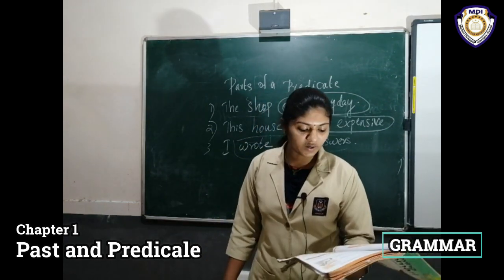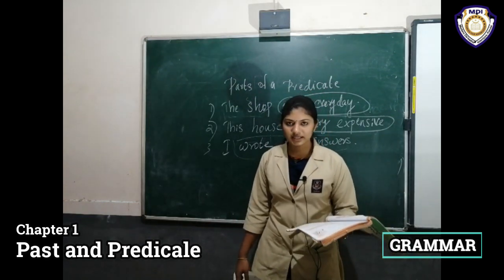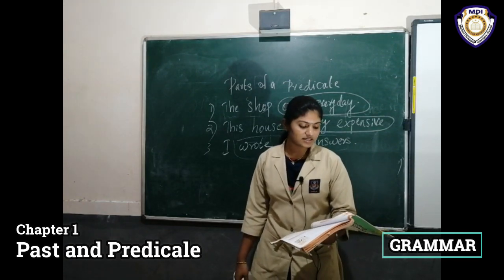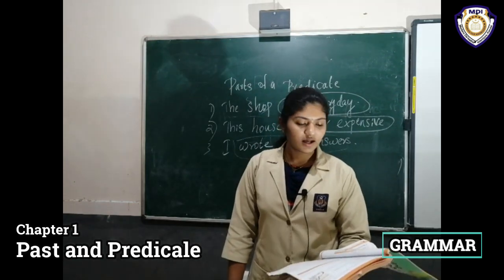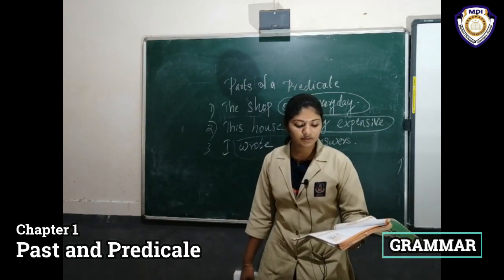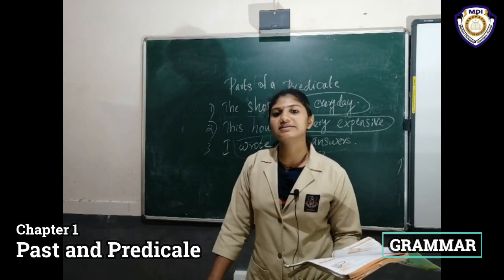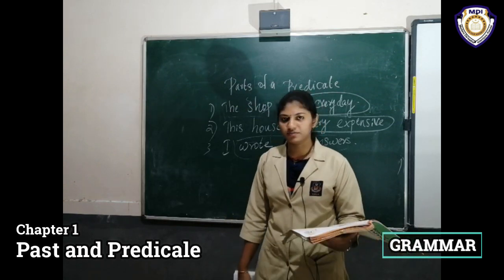Understand? And the second one, the bell is expensive. Here, the verb is. We already studied complement with verbs such as is, am, are, was, were, have, appear, become and look, and so on. Here the verb is. There is no object here. The complement is expensive. Understand? Here there is no adverb.